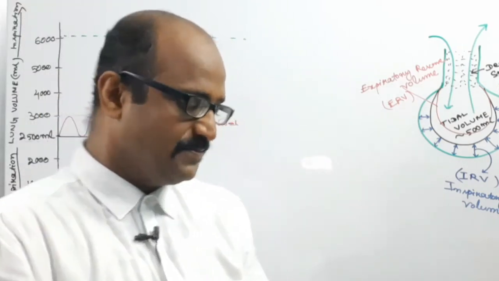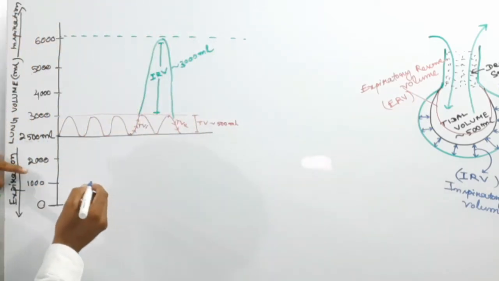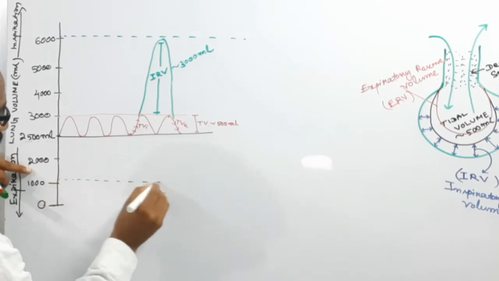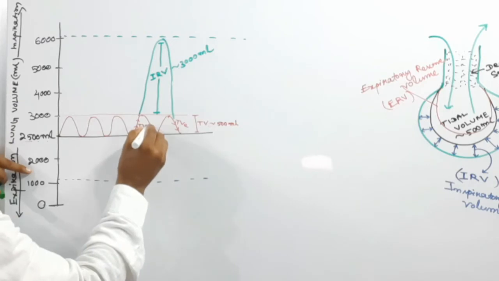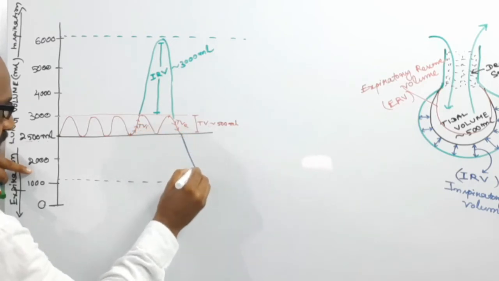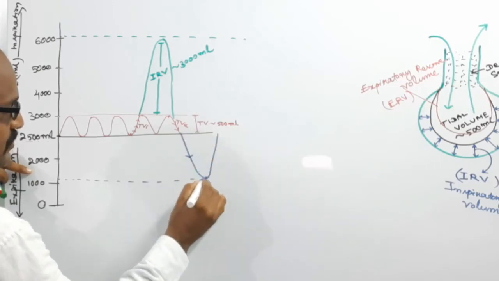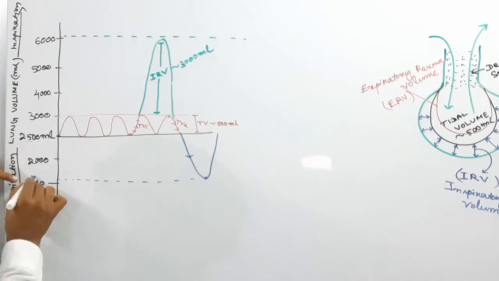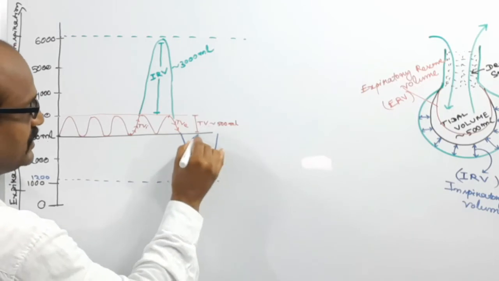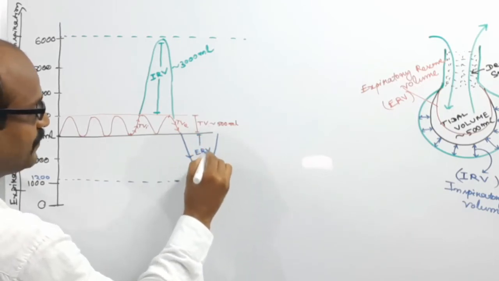Likewise, if you forcefully expire the air, it goes about this much. Suppose this amount is 1200 ml. So this is the expiratory reserve volume.